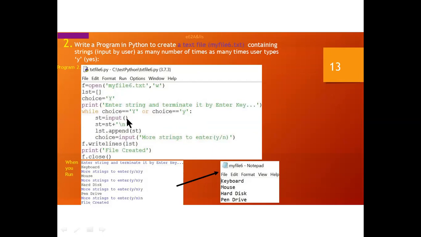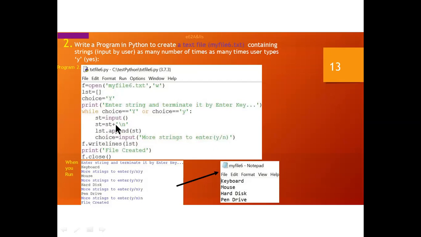Remember this thing, I am just inputting a value. If you want, you can write a message inside the brackets with double quotation marks, and that message will appear while you are executing your program, so you can input a value with the message. Here I have nothing written.